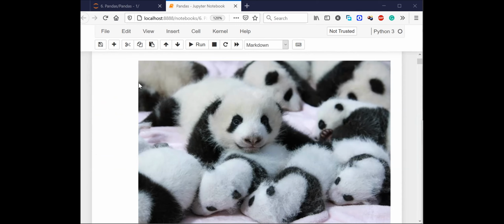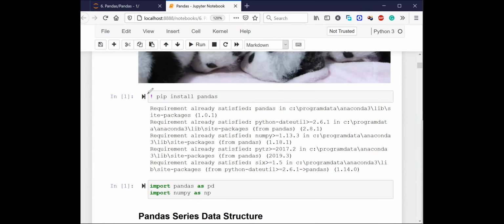In order to install pandas, if pandas is not present on your computer, just say !pip install pandas in your Jupyter notebook. If you are installing pandas in your command prompt, you don't need the exclamation symbol. You can simply say pip install pandas in the command prompt. But if you are installing using a Jupyter notebook, you need to say !pip install pandas.